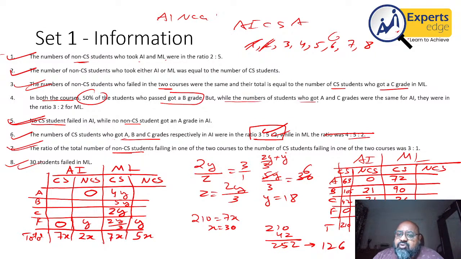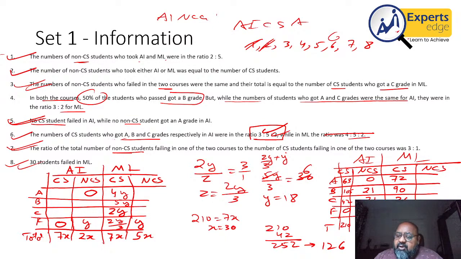While the number of students who got A and C grade were the same for AI, I've already calculated that, I think. This is for non-CS students. They were in the ratio 3:2 for ML. It should have said non-CS students as well. But anyways, again, working with this number, the number of students who have passed ML is 210 minus 12, which will be 198, plus 150 minus 18, which will be 132.